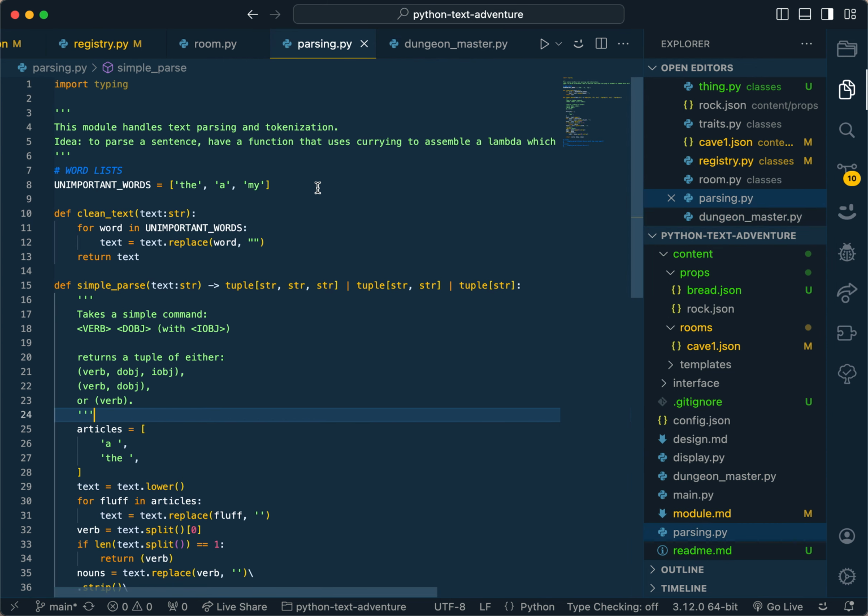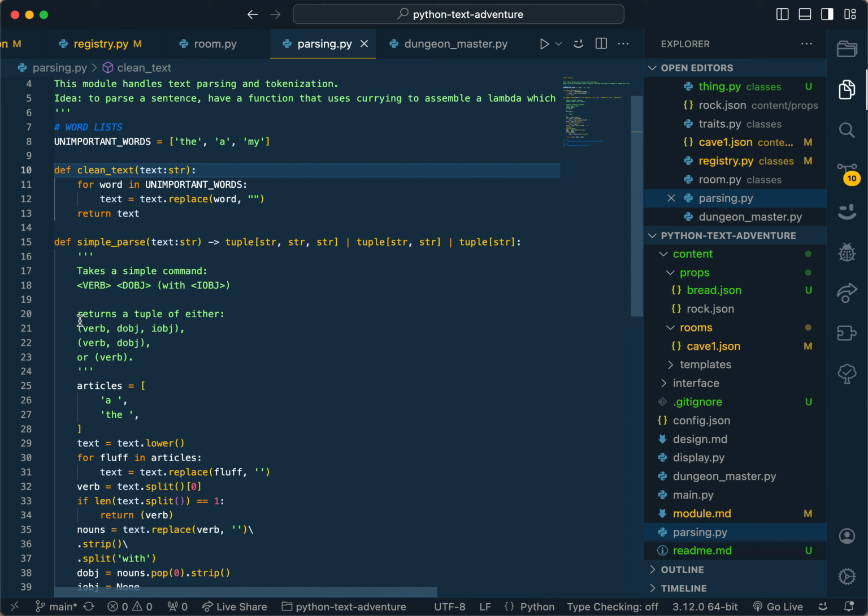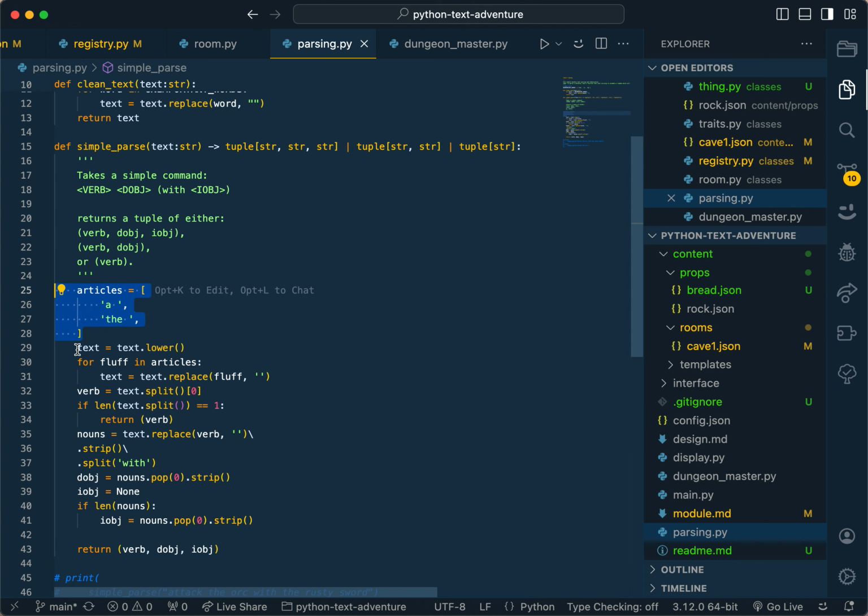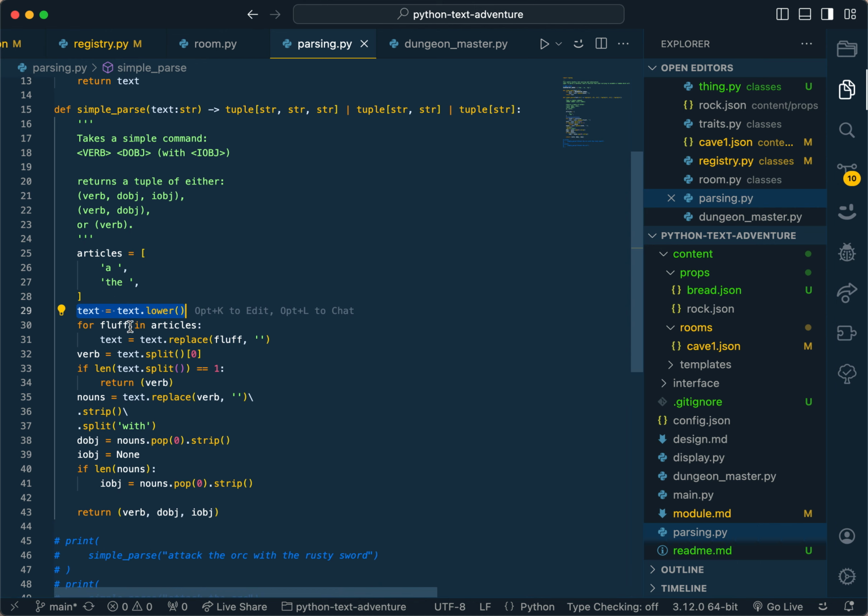So parsing just parses stuff. It takes a string. The structure of a command is either verb, direct object, indirect or instrumental object, or verb, direct object. So this is like hit troll with sword. This is eat bread, and this could be like look or inventory or something. So first thing it does is it lower cases the text just so that there's no casing problems.